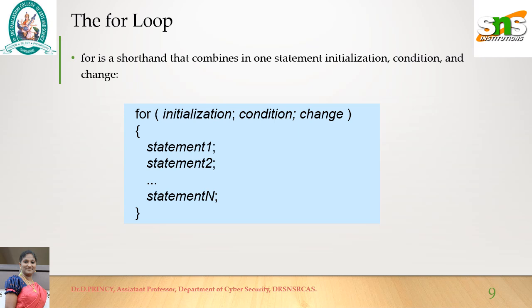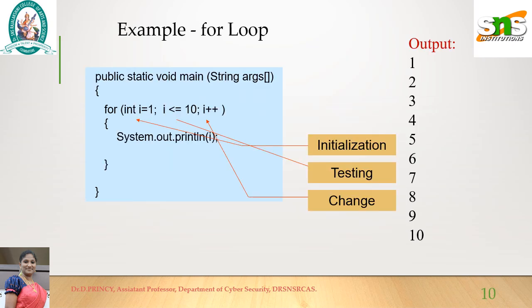If the condition is true, the set of statements will be executed and it changes the value, and again it tests with the condition. The statements will be executed, the value changed, and tested with the condition. It will be repeated again and again till the condition becomes false. The output of this loop is also 1 to 10.